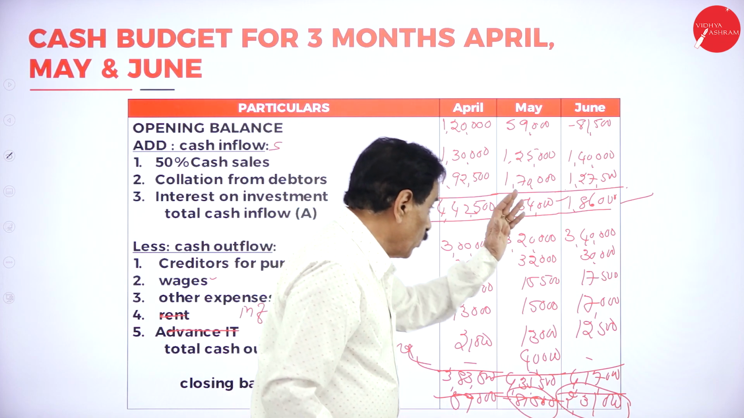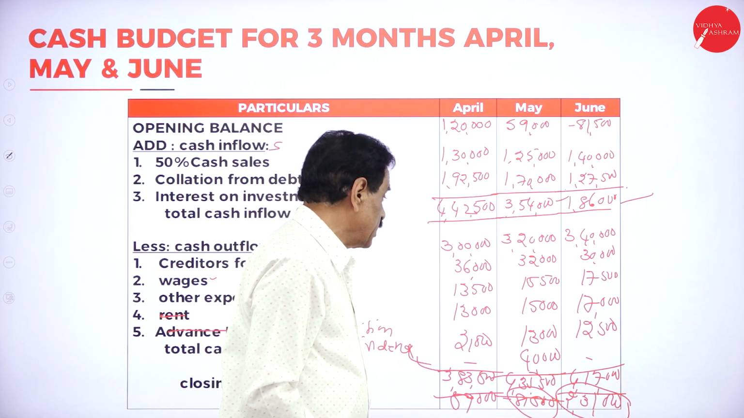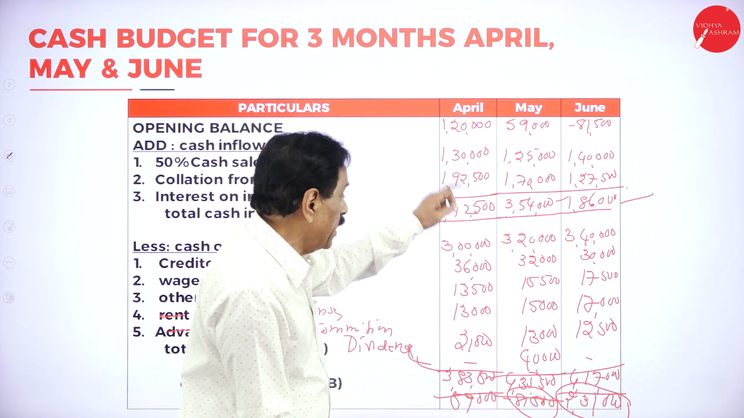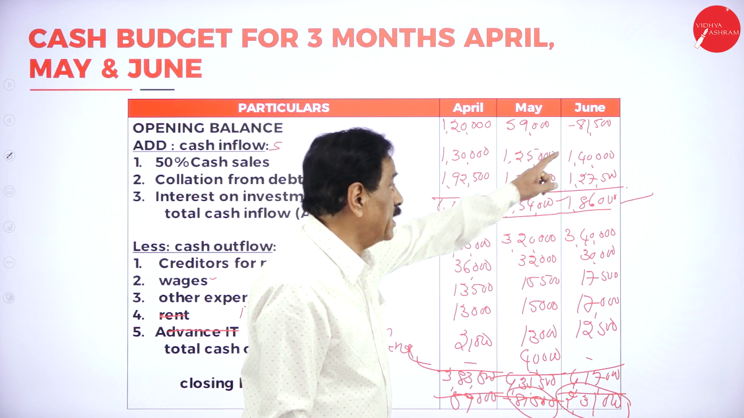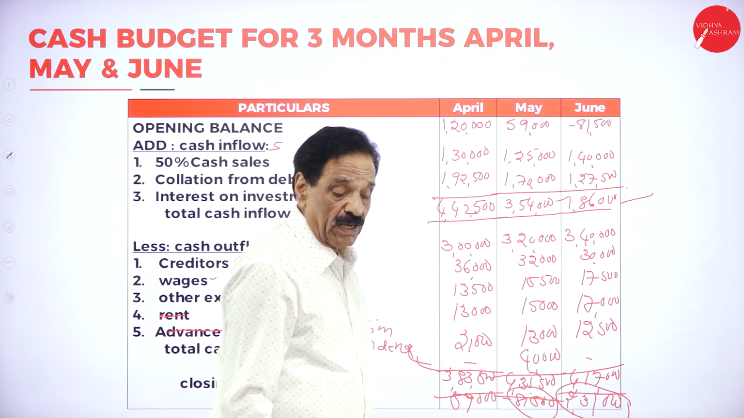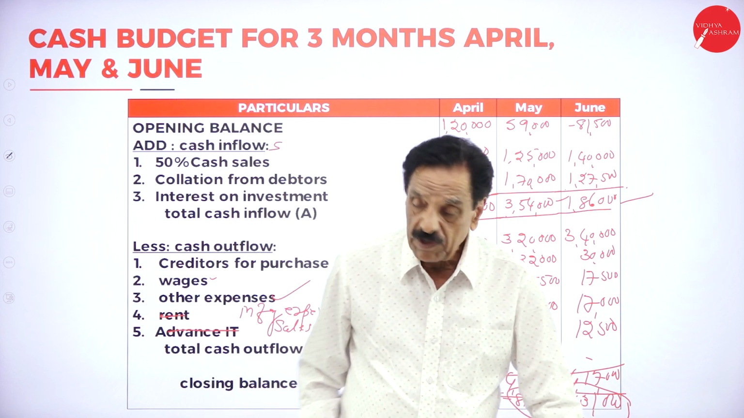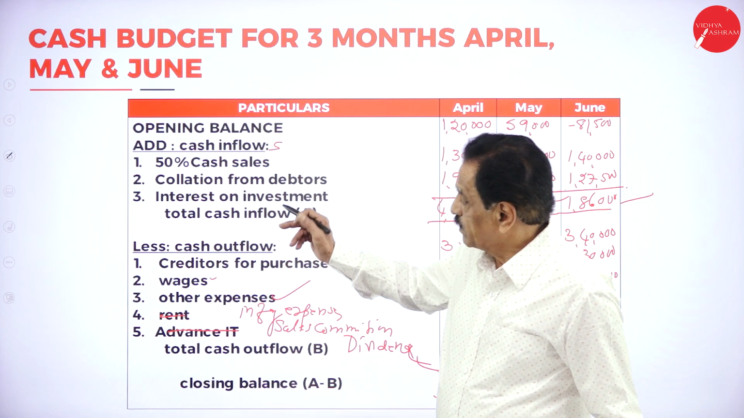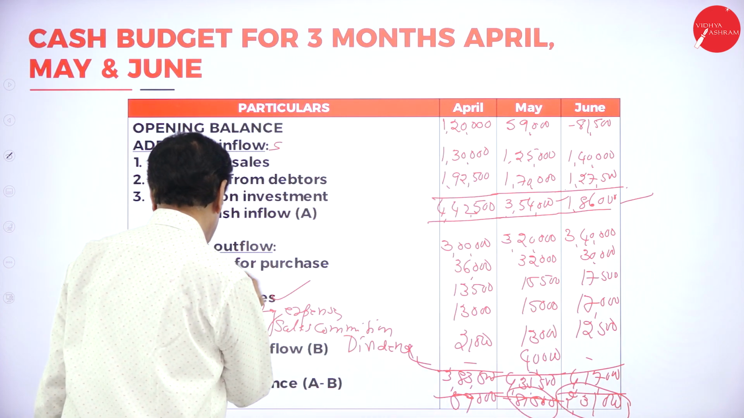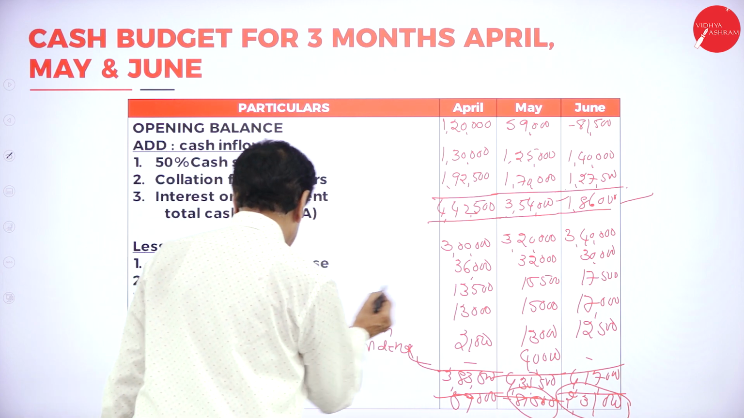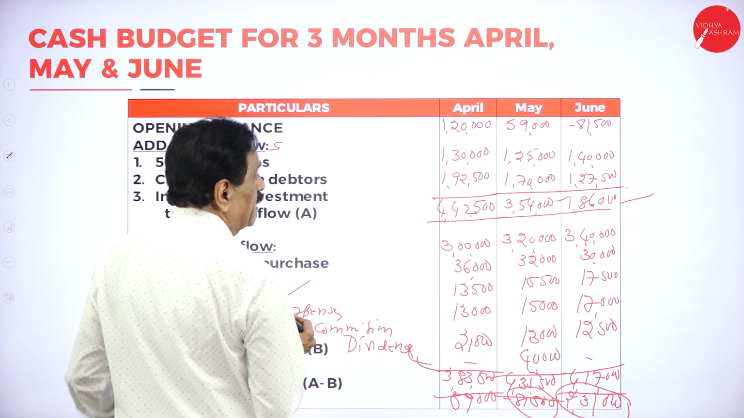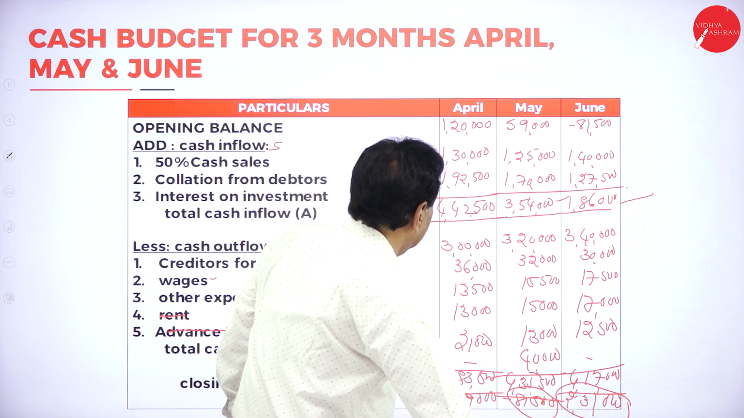So outflows are more, inflows are less. That's why the figures are coming in. Here you got a balance of 59,000. Here outflows are more, here minus 81,500. Add and deduct. The difference you find out, so we have to take the bank overdraft for that. Very simple: cash sale, collection from debtors, creditors for purchases, wages paid, other expenses paid, manufacturing expenses, sales commission, dividend. Carefully we have to do this. We can check once again.